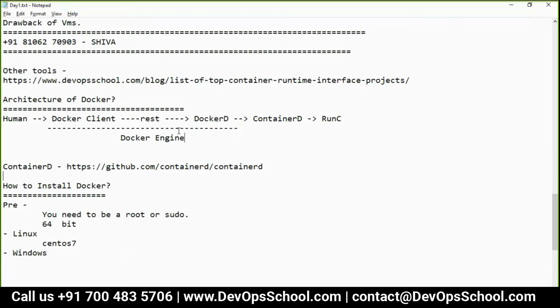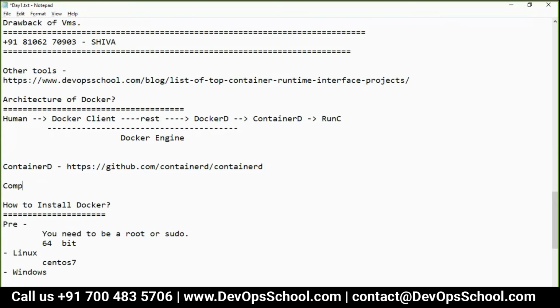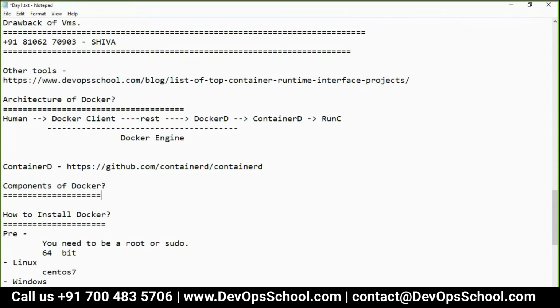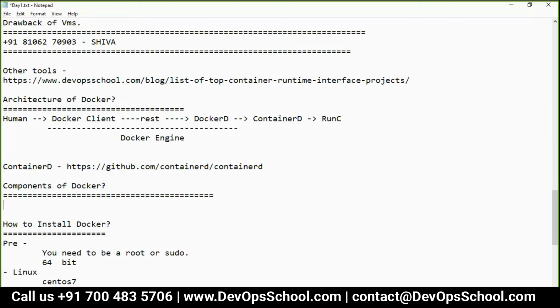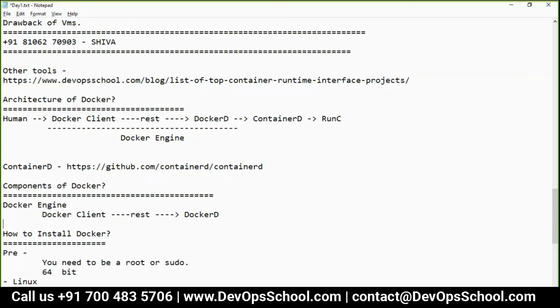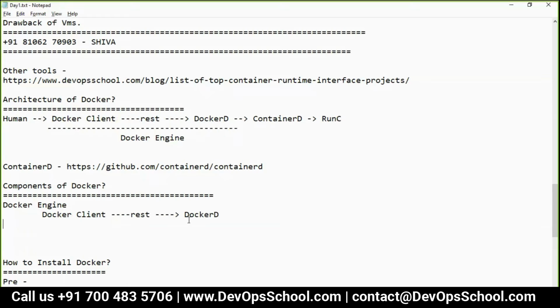Okay. So because we have completed this one, now the next topic is components of Docker. So what are the components of Docker? The first component which we have is Docker engine. When I say Docker engine, you know the Docker installation and all. Docker engine has this stuff which we know. Now the next component is Docker engine. After that we have a Docker image.